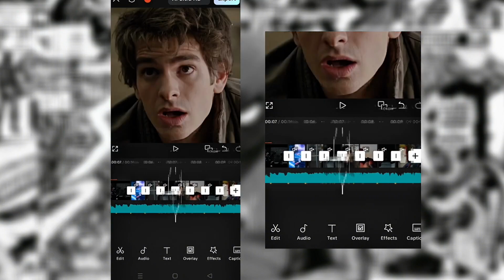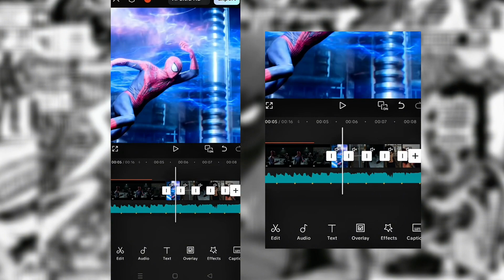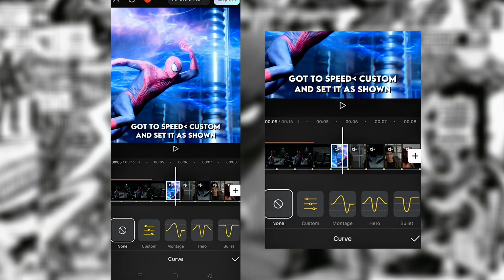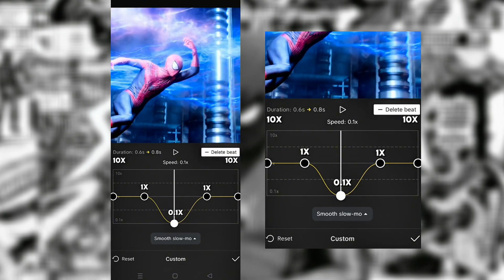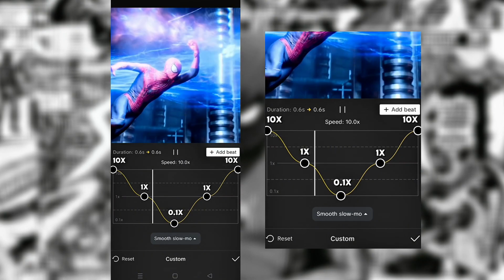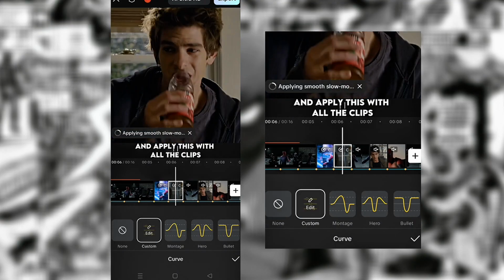Import your clips. Go to speed, custom, and set it as shown. And apply this with all the clips.